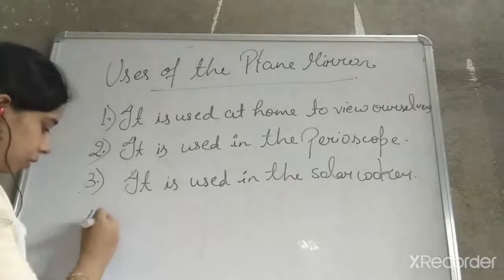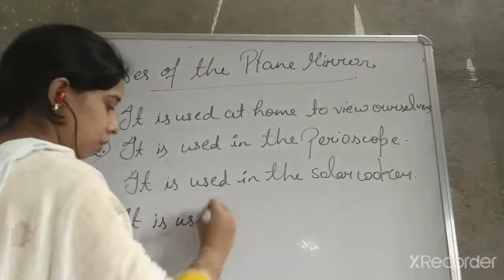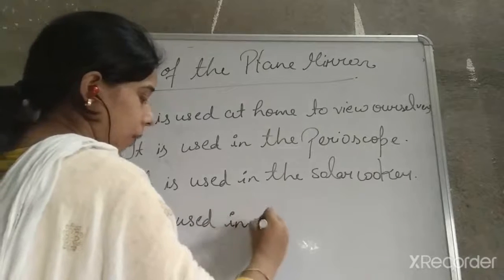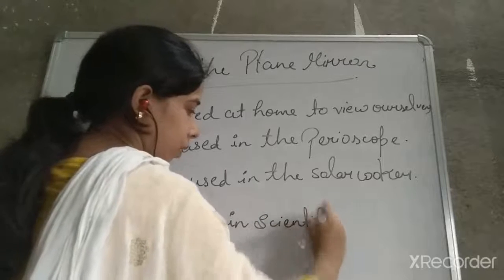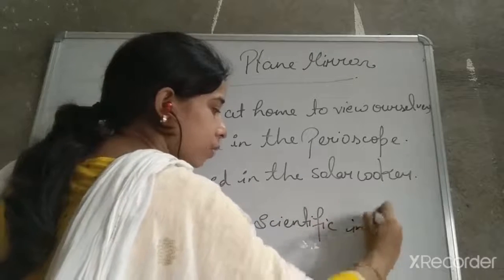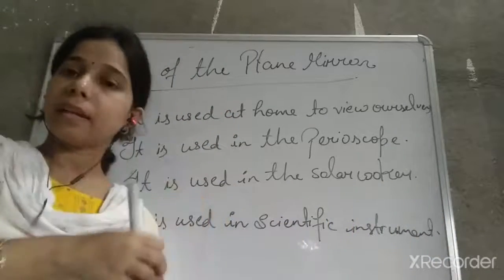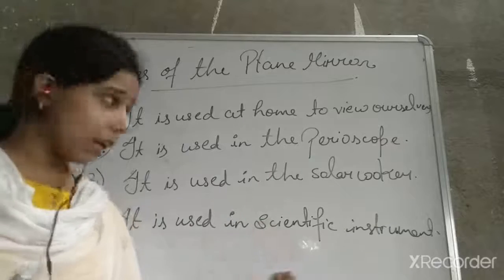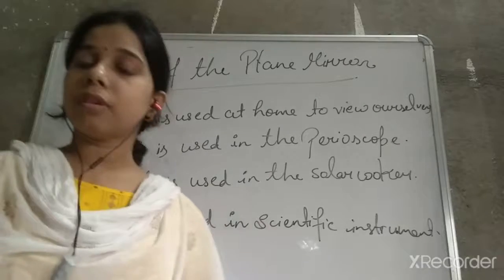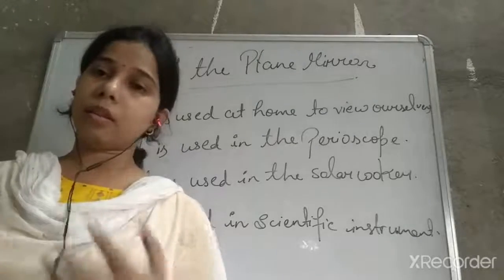Fourth, it is used in scientific instruments. Many scientific instruments contain a plane mirror. There are other uses also, like outside shops, to make the shops look bigger.